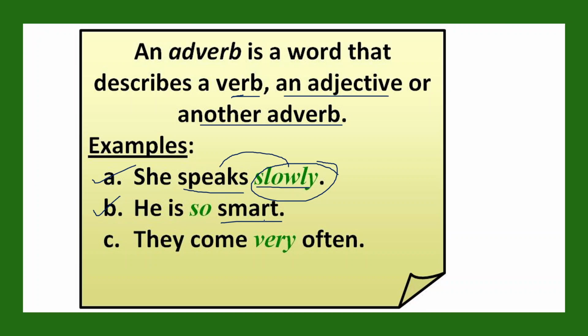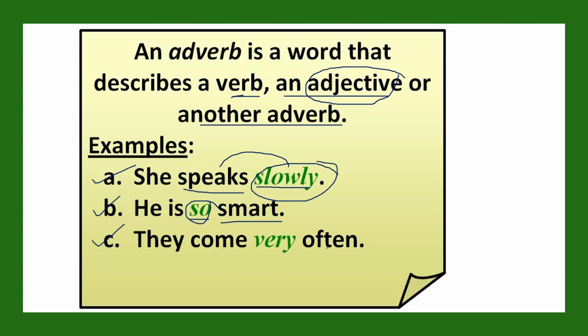Now smart, this is an adjective, and how smart he is? So smart. So can you see, this word so is describing the adjective. As I told you, adverb also describes the adjective. तो आपने देखा एक example that how the adverb is describing an adjective. He is so smart. So describes the word smart, which is an adjective. Now see the other example, number C.